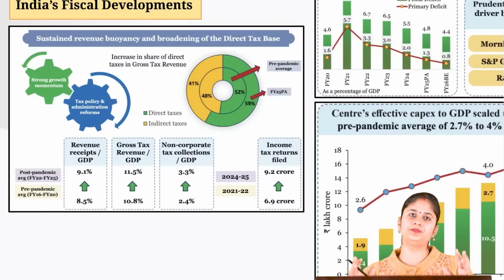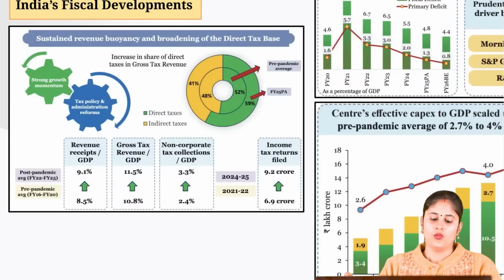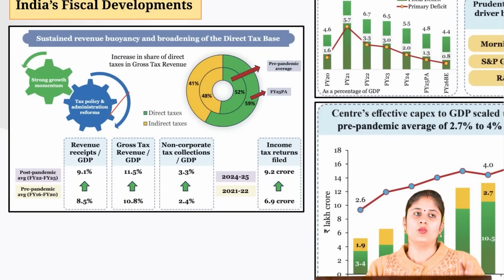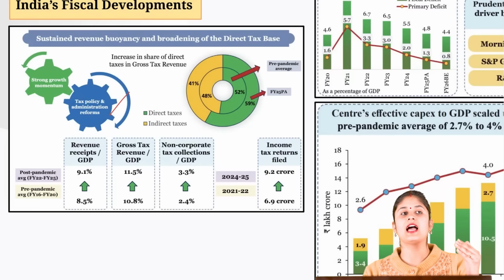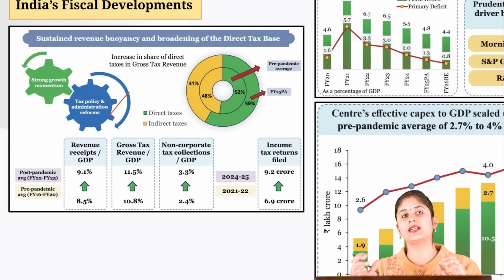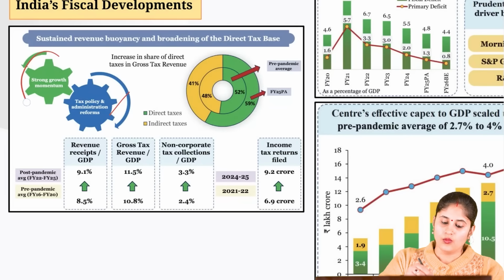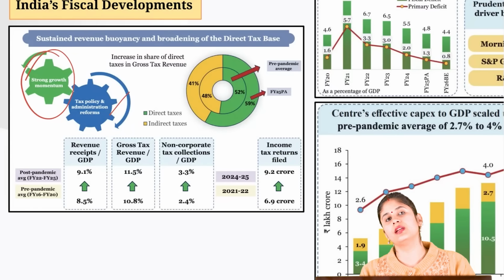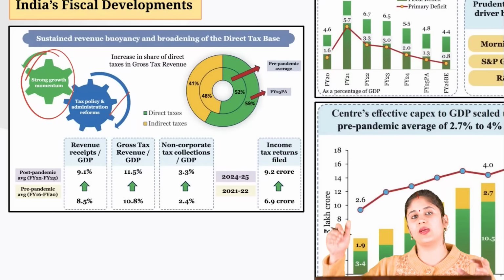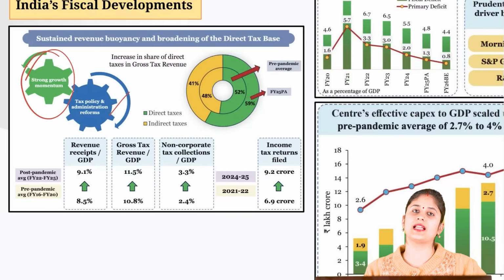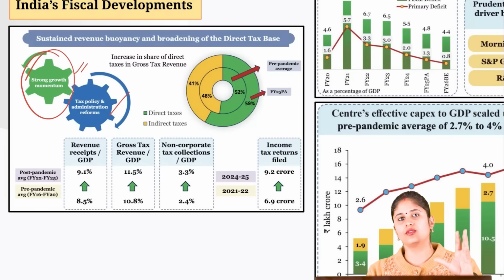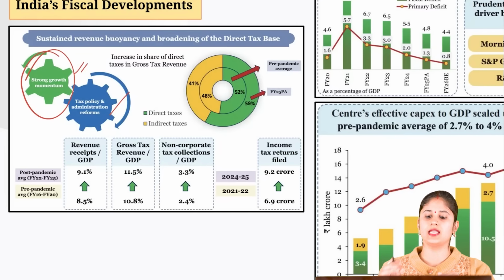And why has this been possible? Because we have taken various administrative and tax-related reforms. We are doing faceless assessment. We have introduced the Vivad Se Vishwas scheme, which is enabling the government to unlock the disputed tax amount. Then, to address tax evasion, we have come up with the principal purpose test, so that only genuine foreign investors are able to get the benefit of the double taxation avoidance agreement. And it is also because our GDP is growing very well. If your GDP grows well, the tax buoyancy is better.